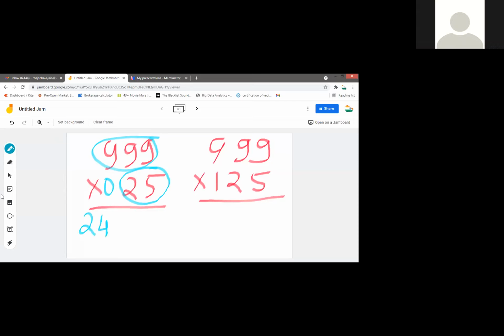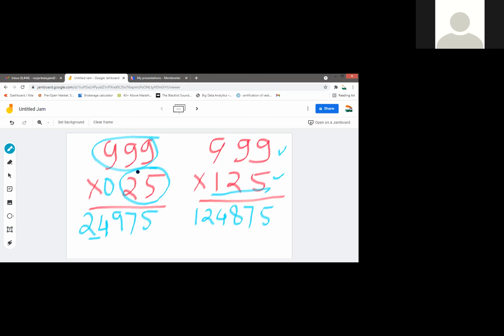Now this answer will be 20. Subtract 1, so 25 minus 1 will be 24. Apply the Nikhilam Sutra. 9 minus 0 is 9. 9 minus 2 is 7. 10 minus 5 is 5. Now when the other number and this one have the same number of digits, no need to worry. 125 minus 1 will be 124. 9 minus 1 is 8. 9 minus 2 is 7. 10 minus 5 is 5. So we have learned two types of problems when the 99 series is involved.